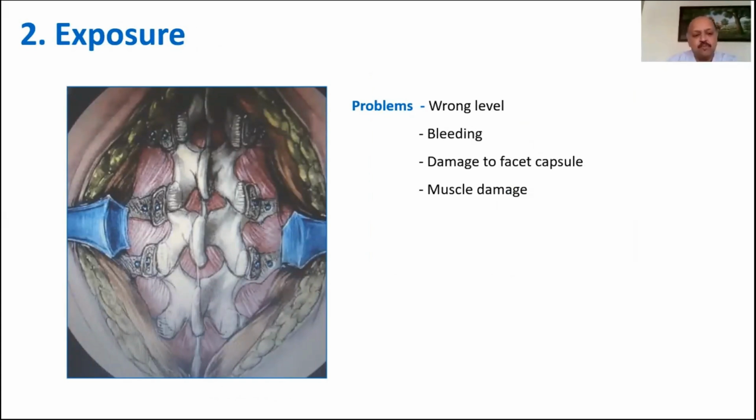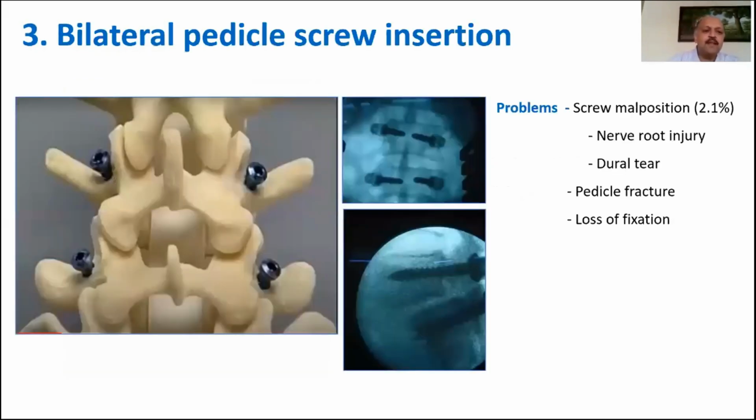The initial exposure should be very careful to avoid bleeding, and therefore subperiosteal dissection is done up to the level of the facet joint. Be very careful not to damage the facet capsule, because you don't want to promote accelerated degeneration or instability at a level which you are not going to fuse. For a posterolateral fusion, one tends to expose right up to the tip of the transverse processes. But for a TLIF, exposure just lateral to the facet joint so that one can insert the screws should be enough.